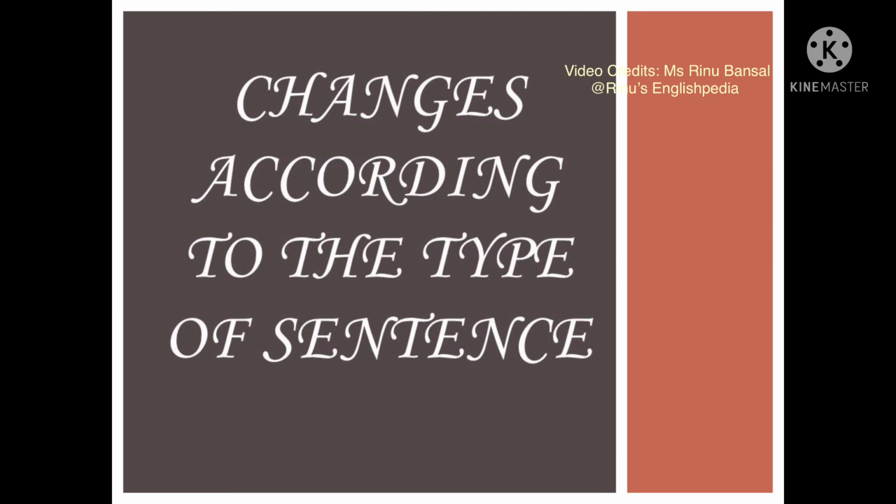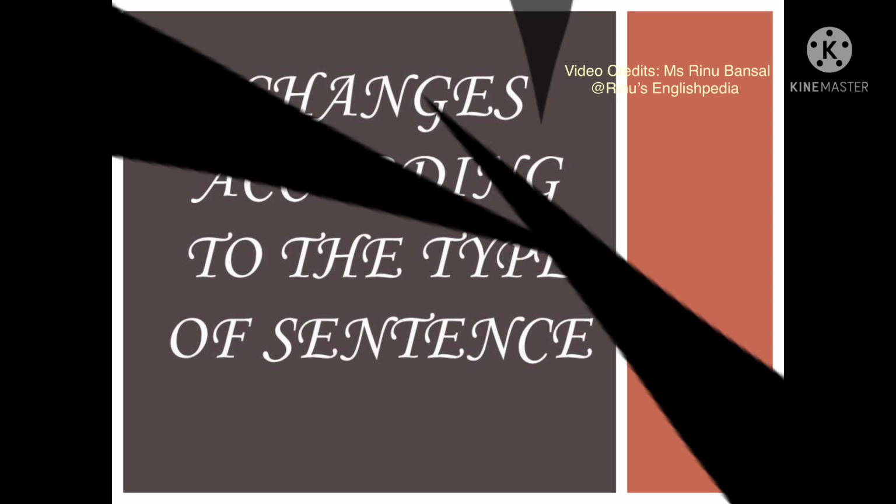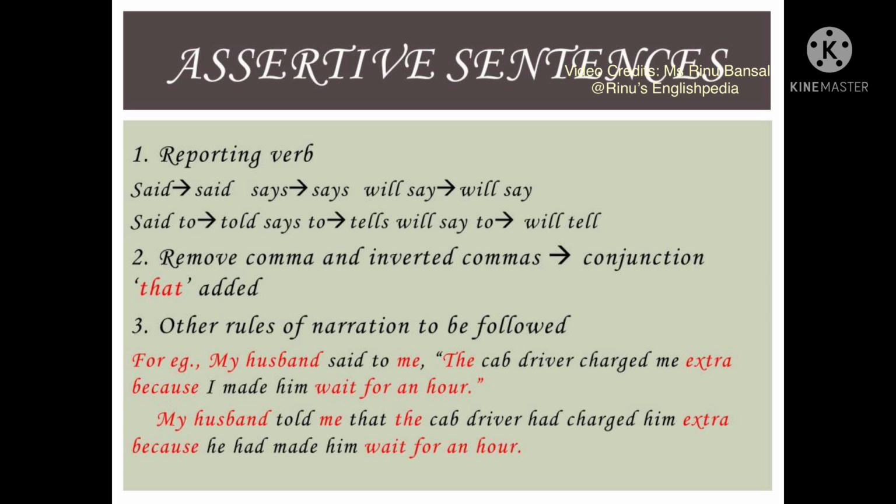Having understood the general rules of narration, it is now time to understand the rules according to the type of sentence we are dealing with. The first sentence that we are going to deal with is the assertive sentence. The sentence which declares or asserts a statement, feeling, opinion, incident, event, history, or anything is called an assertive sentence.